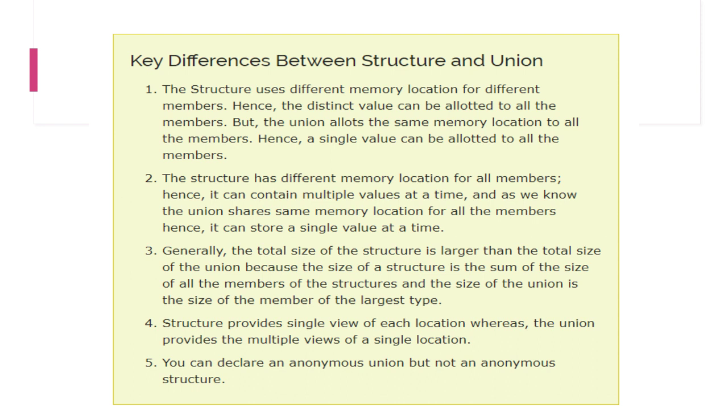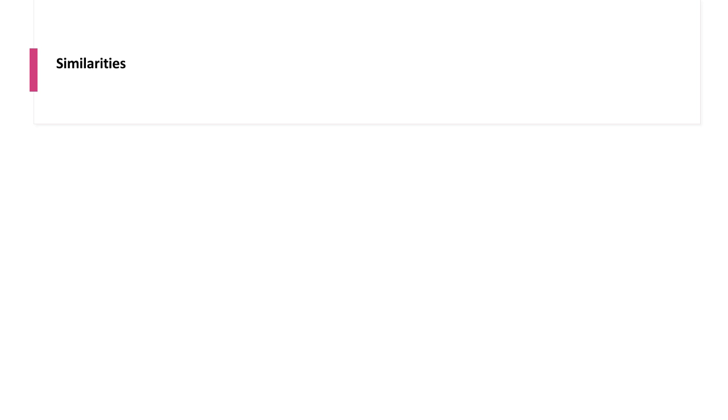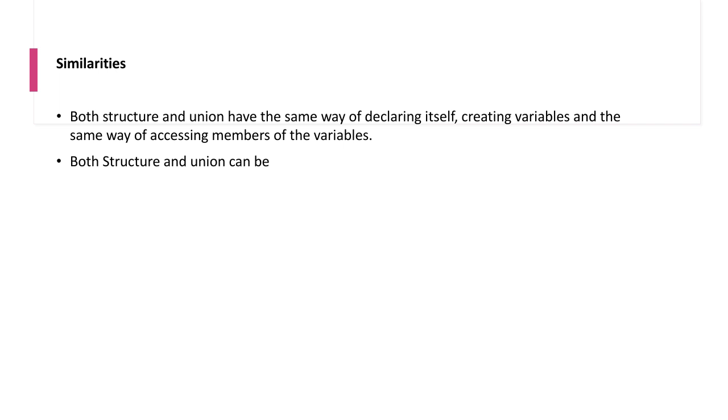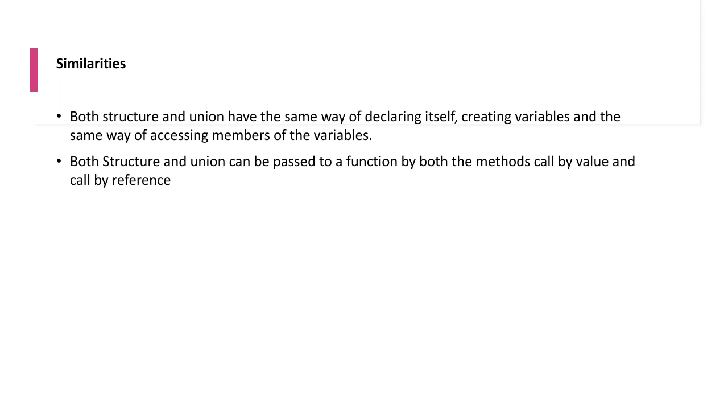Let's see the similarities in both. We saw both structure and union have the same way of declaring themselves, creating variables, and the same way of accessing members of the variable. Both can be passed to a function by call by value or call by reference, isn't it? Finally, both structure and union are container data types and contain an object of any data type, including other structures, unions, and arrays as members.